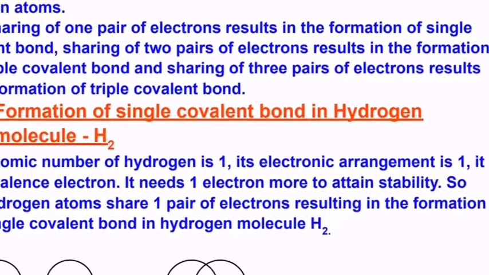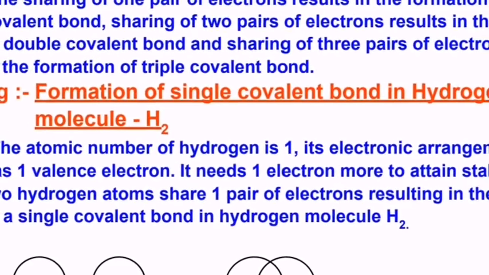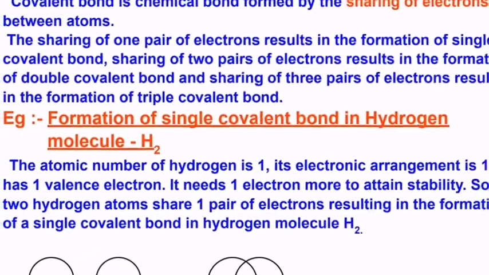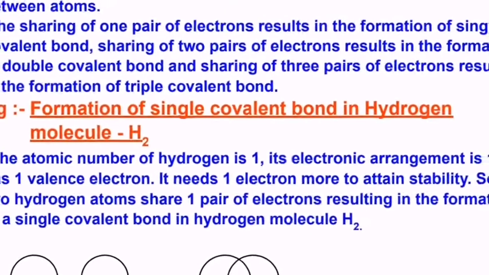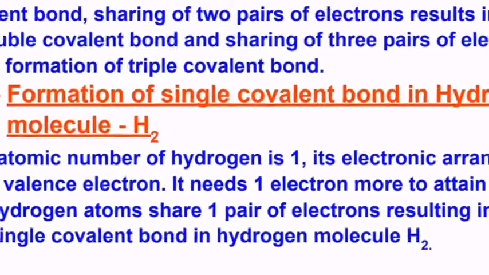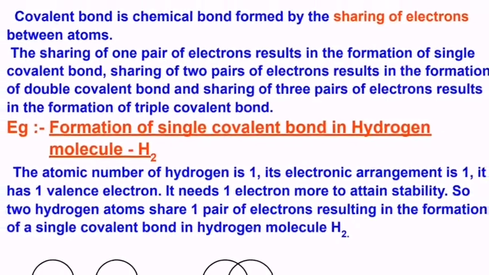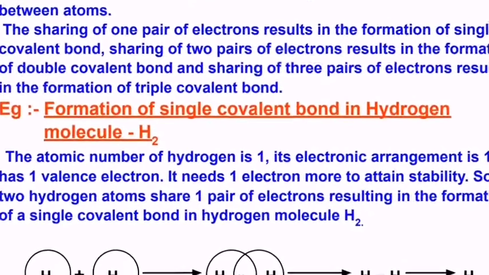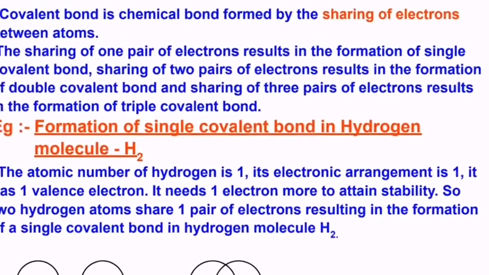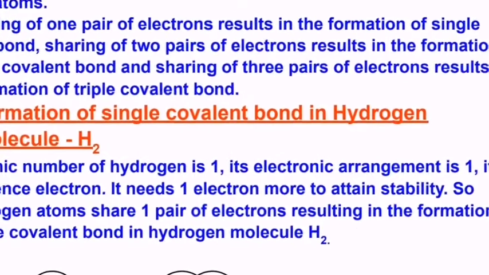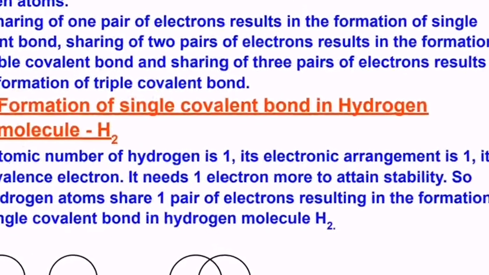One example we can take: hydrogen molecule. One hydrogen contains one electron, another hydrogen contains another one electron. So hydrogen atoms come together, they share mutually, forming a pair of electrons. Then the hydrogen atoms together form a hydrogen molecule.